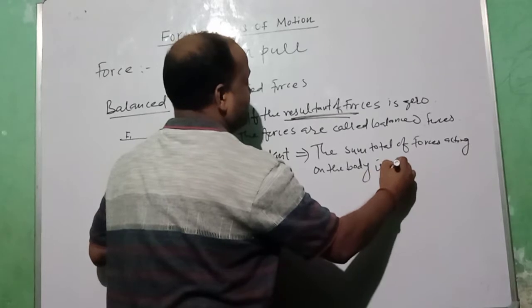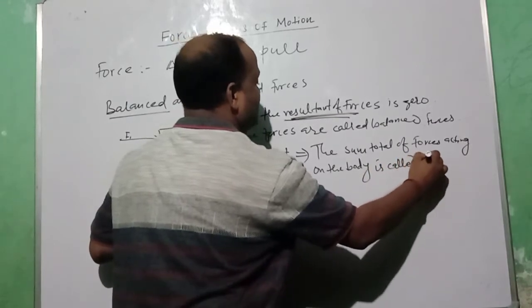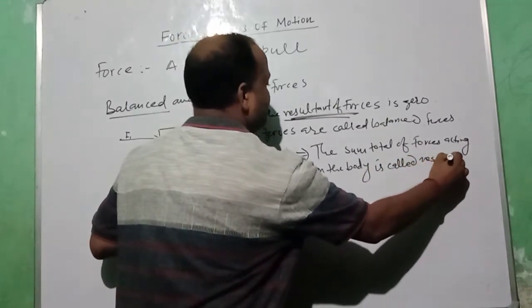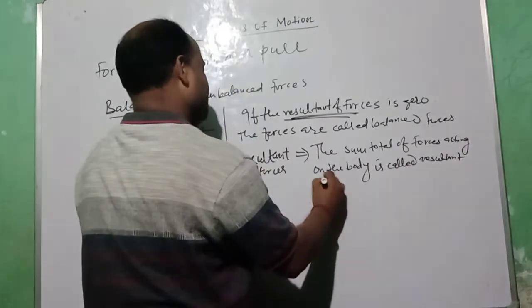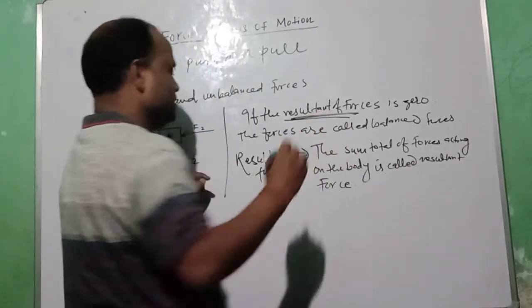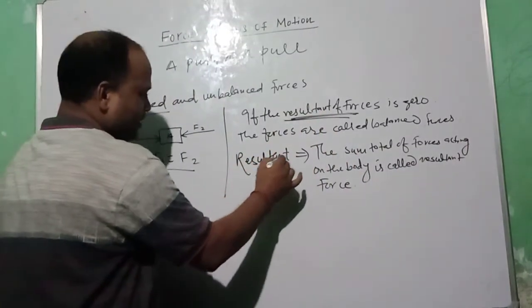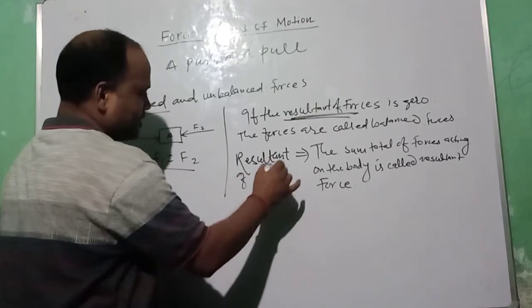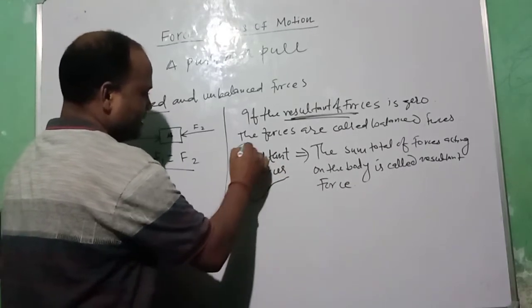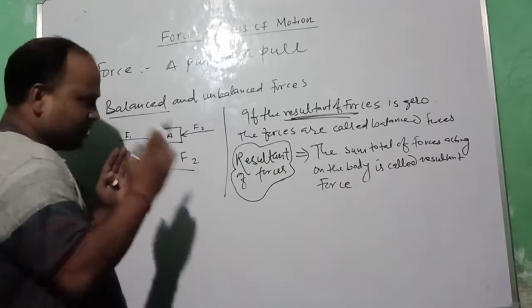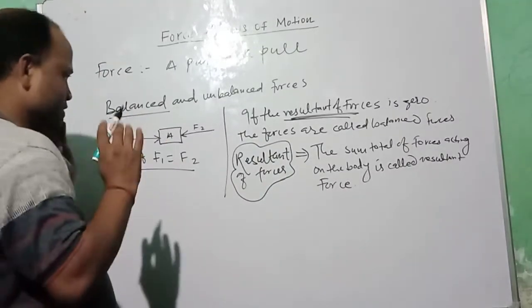So the resultant of forces is the sum total of the forces.